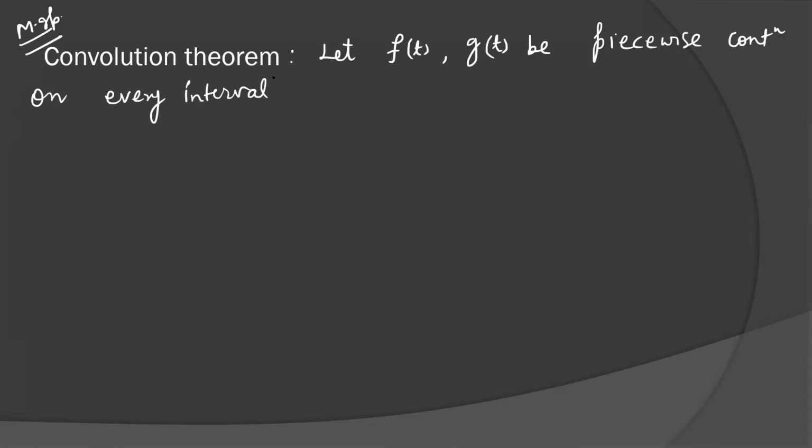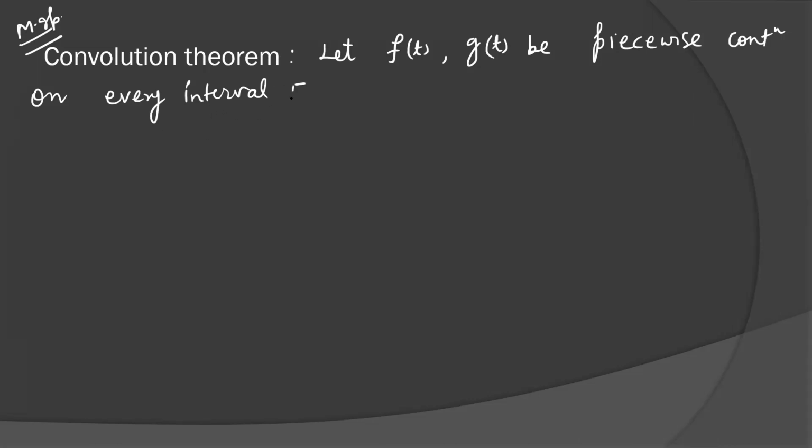Continuous means the function cannot have any discontinuity, but in piecewise the function has some flexibility.